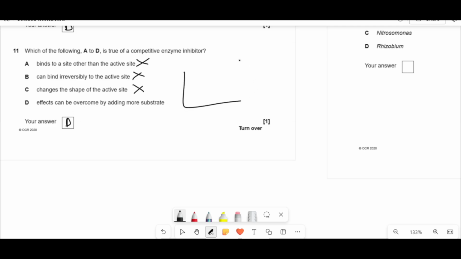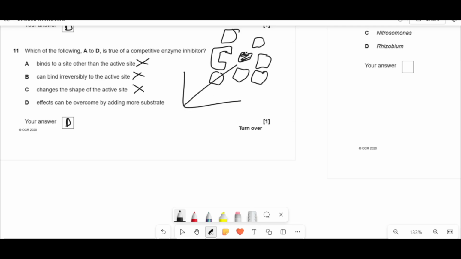Because if you think about it, reactions in biology require an enzyme to collide with a substrate and lead to a reaction. Now, if we have an inhibitor, for example, that's the inhibitor, this is the substrate, the competitive inhibitor can bind here and then just detach. But if you have one inhibitor amongst a bajillion substrates, then the chances of the enzyme colliding and leading to a reaction with substrate is way higher than with an inhibitor. So you can just add loads and loads of substrate and it will overcome that and you'll eventually get back up like that.